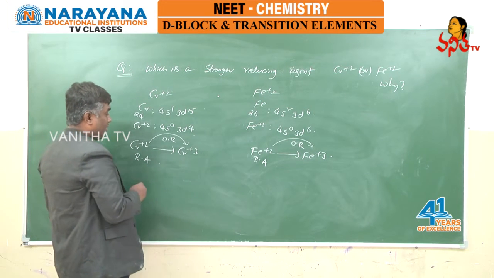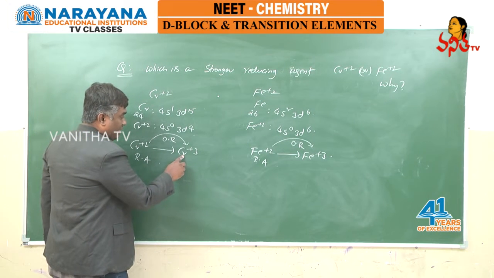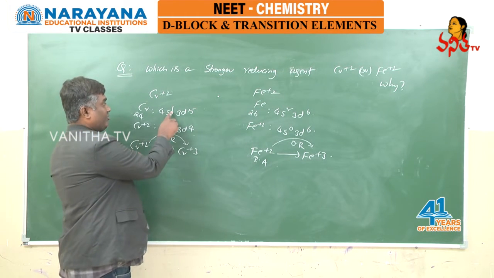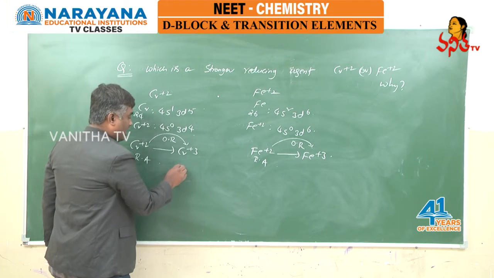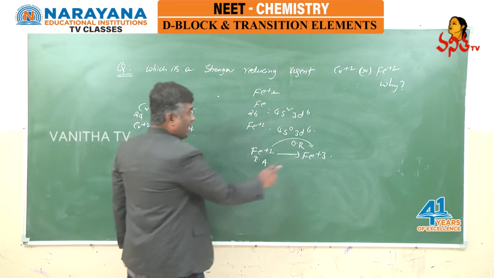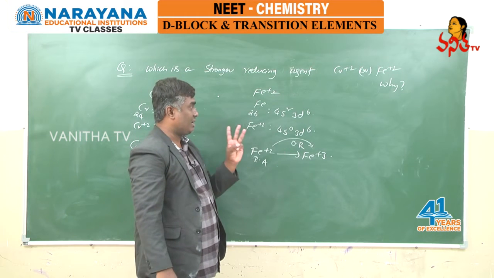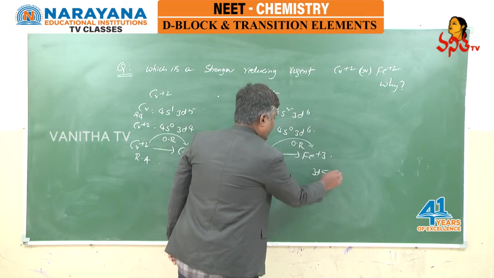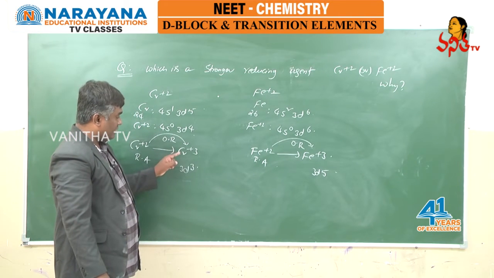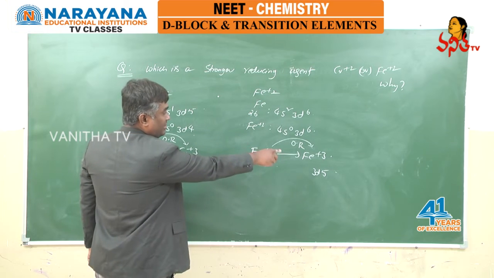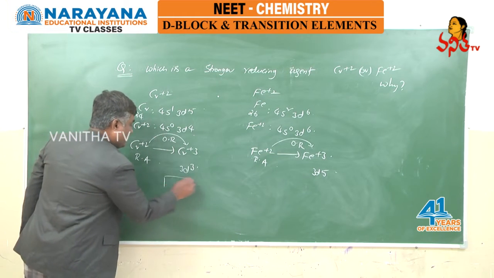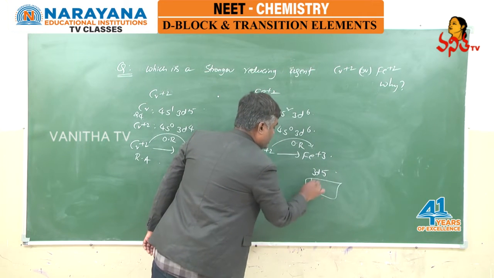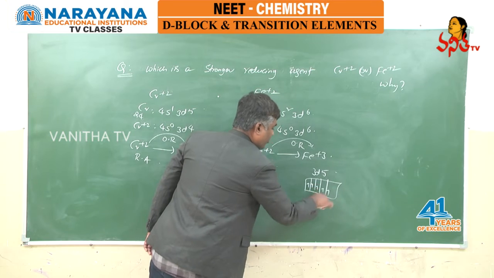For that, see this. For chromium +3, if you write the valence configuration, +3 means loss of 3 electrons, 1 from here and 2 from here, so you get the 3d3 configuration. Iron +3 also means loss of 3 electrons, 2 from here and 1 from here, so you get the 3d5 configuration. So chromium +3 has 3d3, whereas iron +3 has 3d5 configuration. d3 is 1, 2, 3, and d5 is 1, 2, 3, 4, 5.